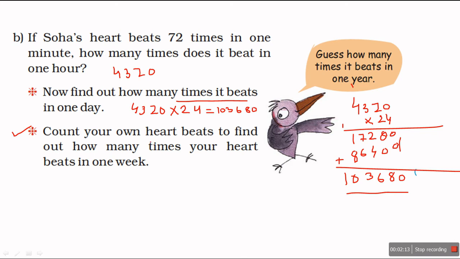Okay, count your own heartbeat to find how many times your heart beats in a week. So you have to count your heartbeat by putting your fingers on your wrist, and you have to find out how many times it beats in a week. Answer you can give me in the comment box.